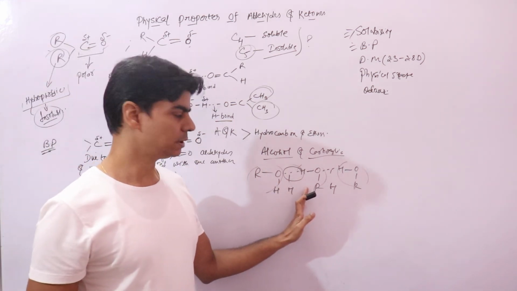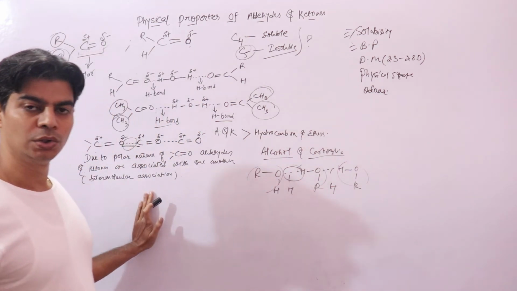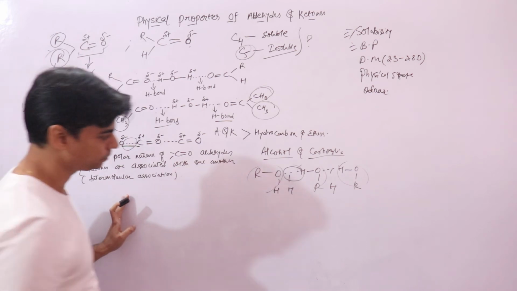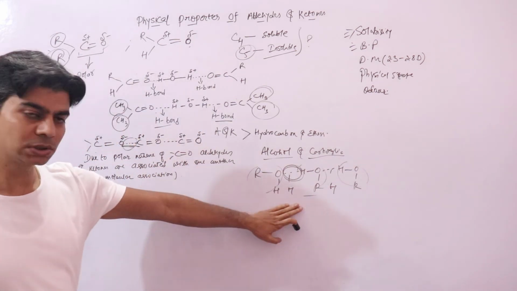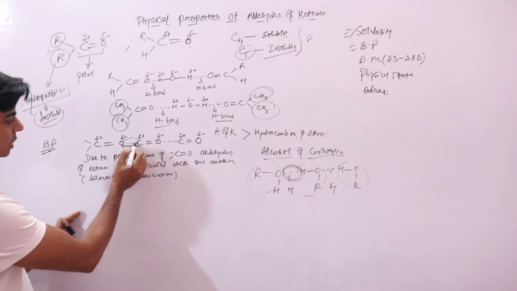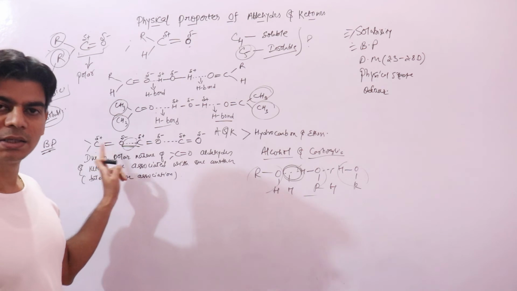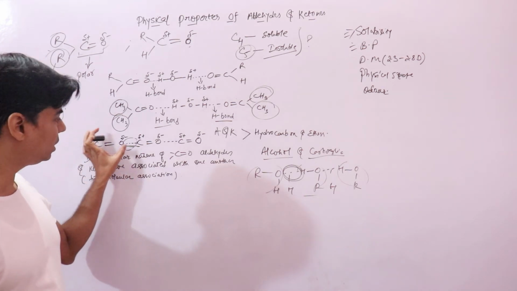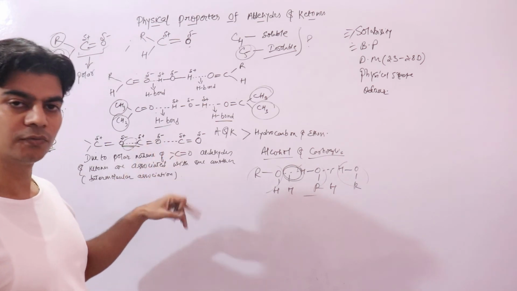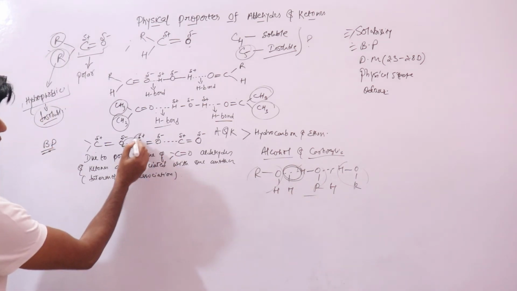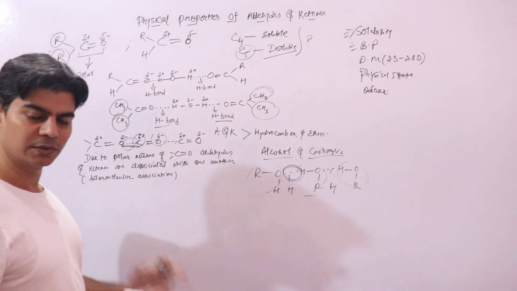So alcohols and carboxylic acids have higher boiling points compared to aldehydes and ketones. Why? Because of stronger hydrogen bonds. The carbonyl group has two poles, positive and negative, due to which different molecules are associated with one another.